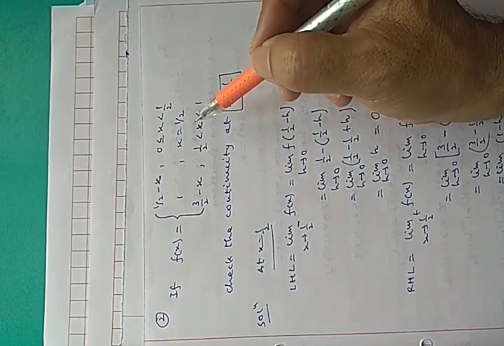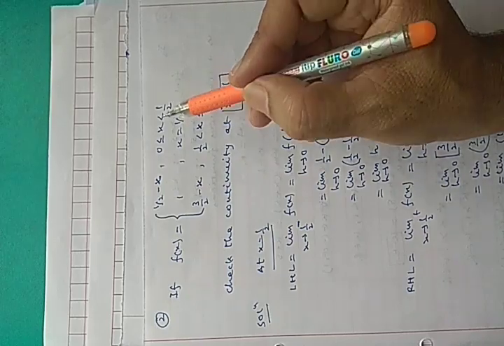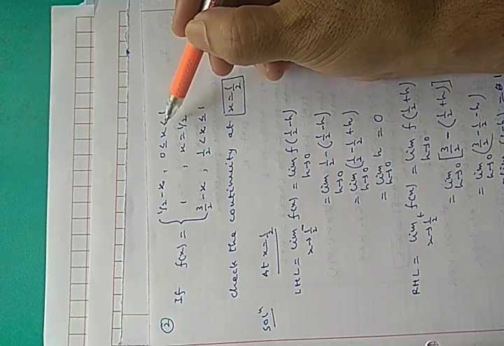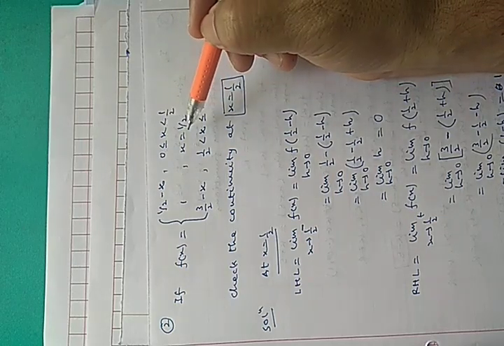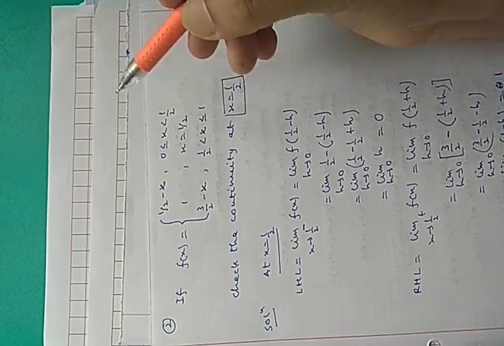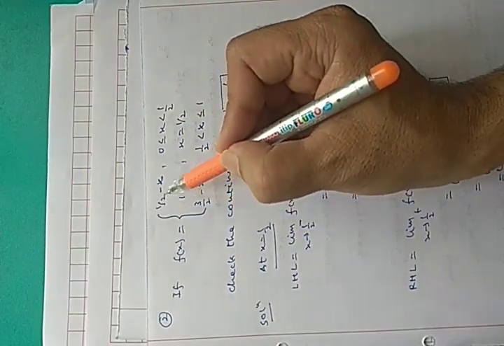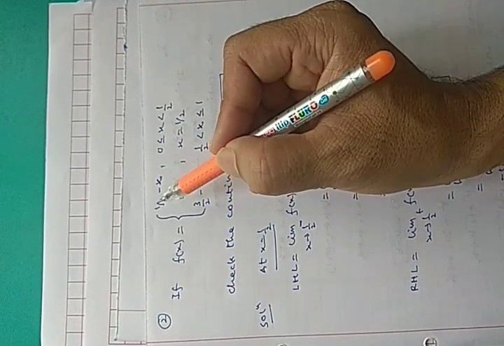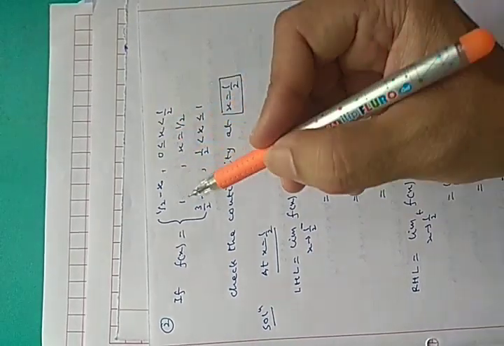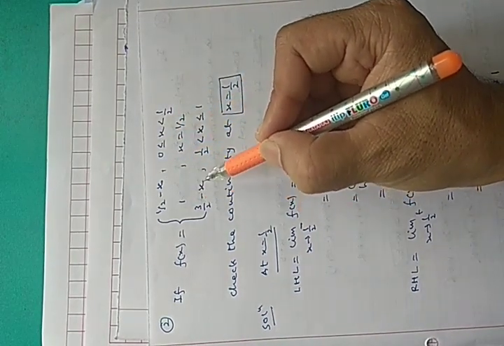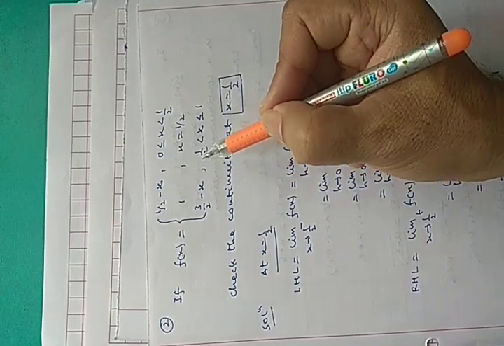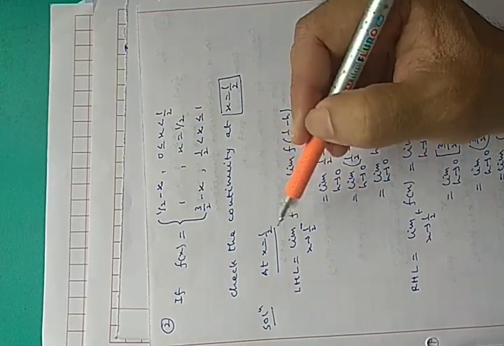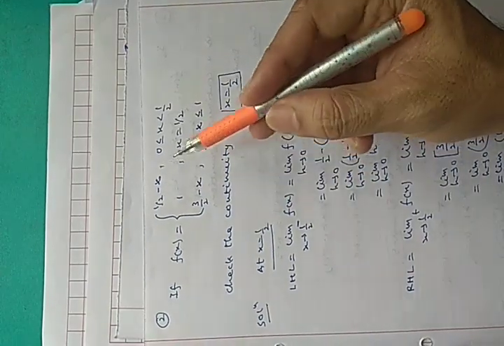So how to check the continuity in an interval? See, again you have to take three cases: k less than 1 by 2 but greater than 0, k equals 1 by 2, and k greater than 1 by 2. When k is less than 1 by 2, function is 1 by 2 minus x. Okay, being a polynomial function, it is continuous because every polynomial function is continuous. Being a polynomial function, 3 by 2 minus x is a continuous function. So if k is greater than 1 by 2, it is continuous. For k equals 1 by 2, you have already checked. So this will be the method if you have to check the continuity in the interval.